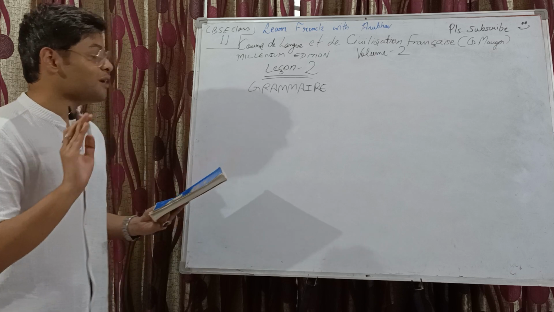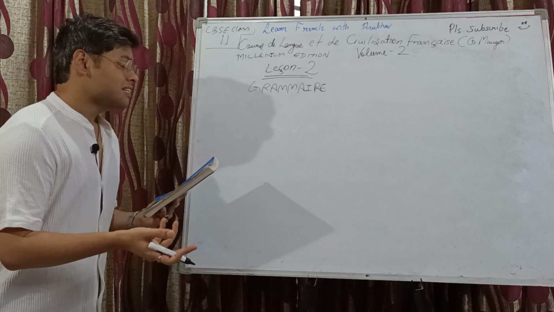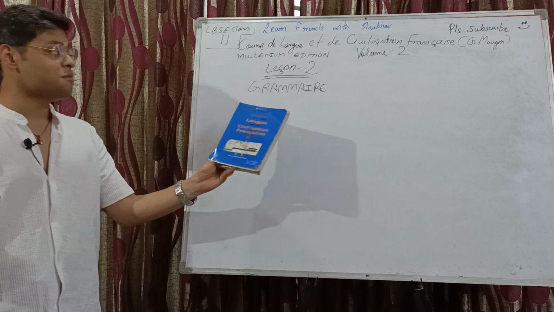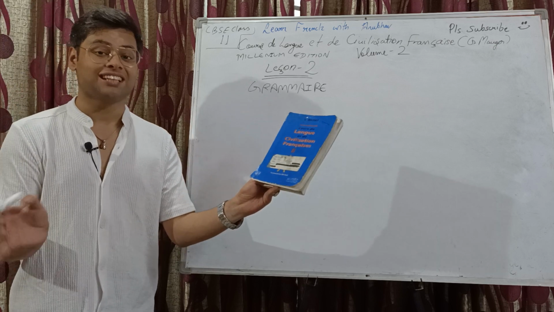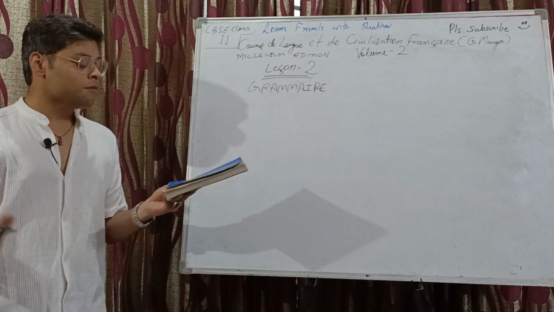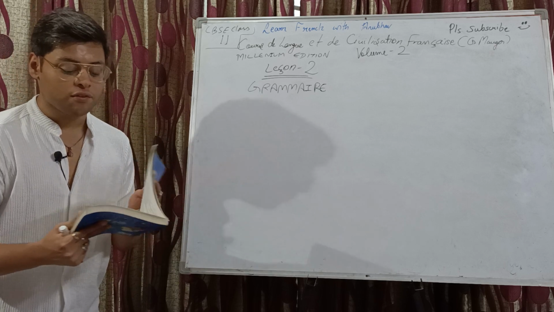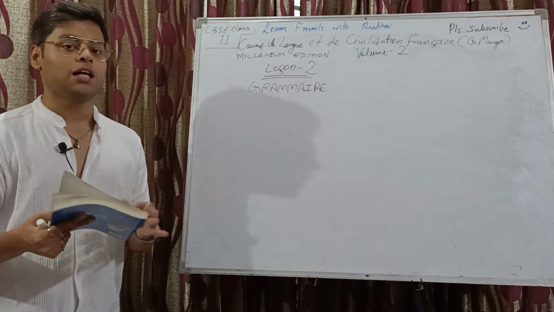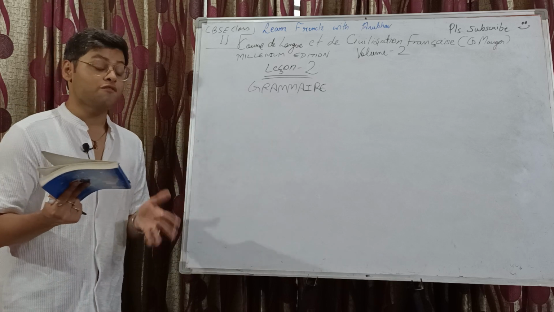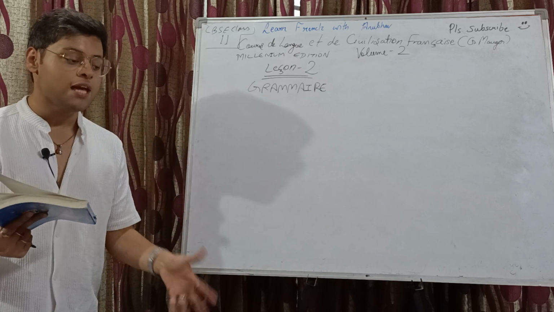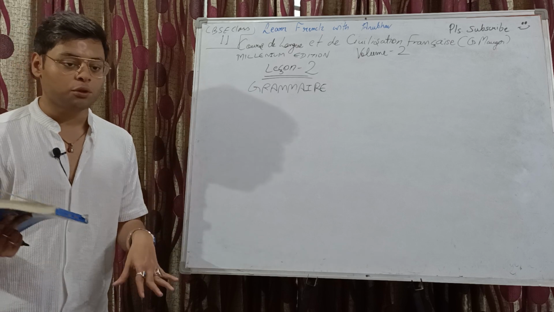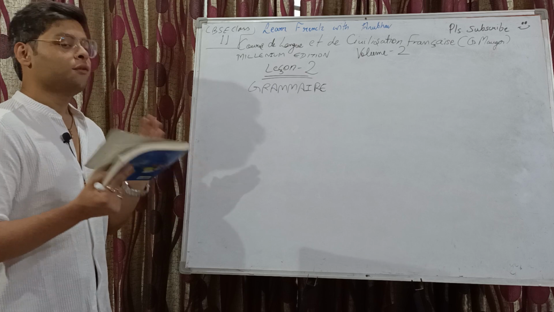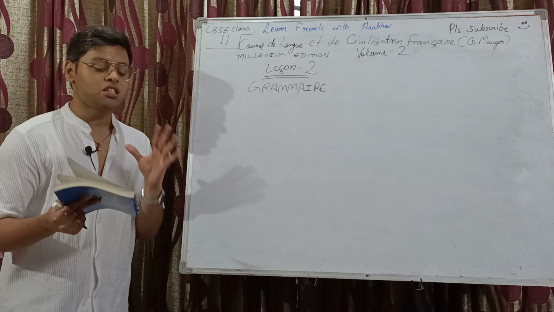In today's class, we are continuing with discussing this textbook, Cours de langue et de civilisation française, Volume 2, Millennium Edition, recommended for CBSE Class 11th and 12 students, published by Gold Publishers, Ensuite Livre. Till now, we have completed the Culture de civilisation portion from chapter number 1 to chapter number 30, and we have also started the grammar portion. In the previous video, we did the grammar portion of chapter number 1. Today, we are going to do the grammar portion for chapter number 2.